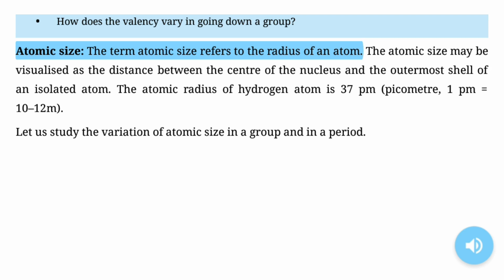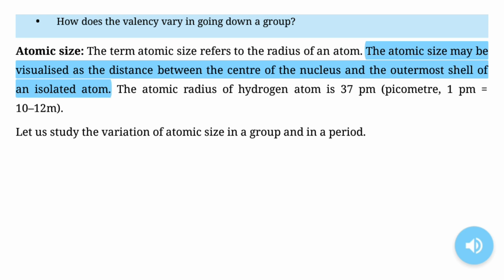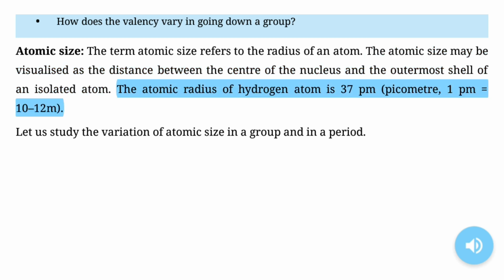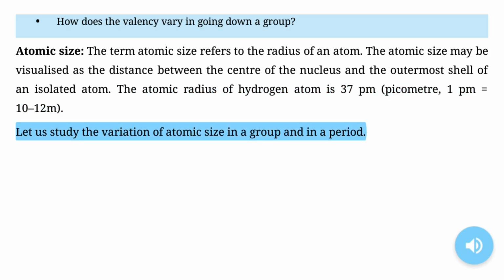Atomic size. The term atomic size refers to the radius of an atom. The atomic size may be visualized as the distance between the center of the nucleus and the outermost shell of an isolated atom. The atomic radius of a hydrogen atom is 37 pm (picometer). 1 pm equals 10^-12 m. Let us study the variation of atomic size in a group and in a period.